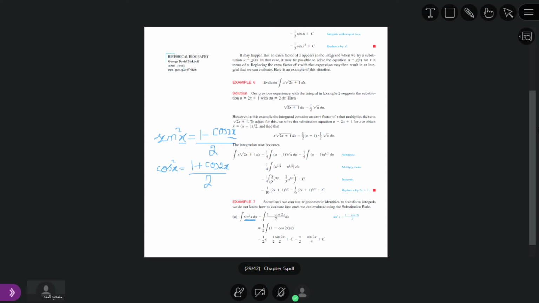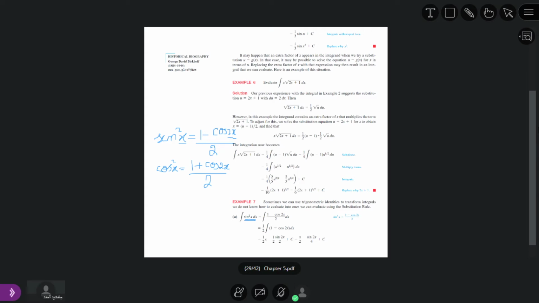I again repeat, can you see the screen? Can you see the formula, students? Here we have sine square x. So if we put sine square 2x, what will be the change? This will be equal to 1 minus cosine 4x divided by 2.